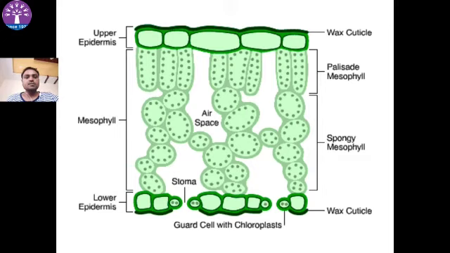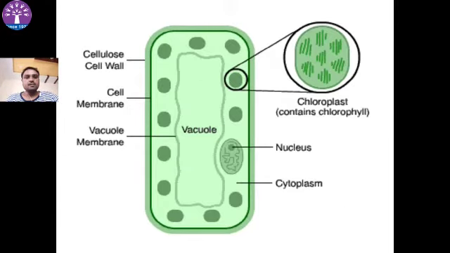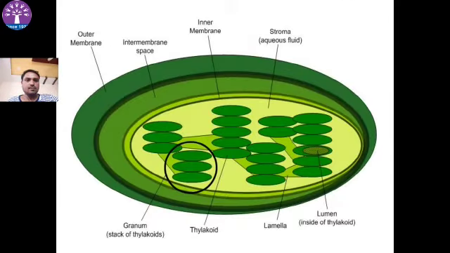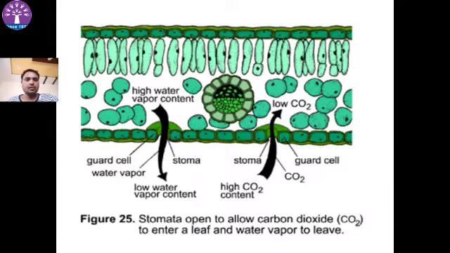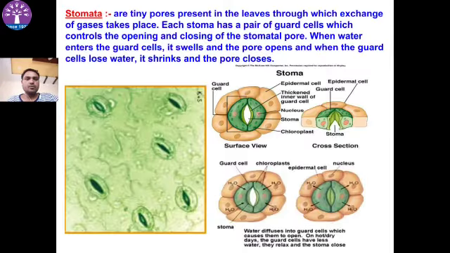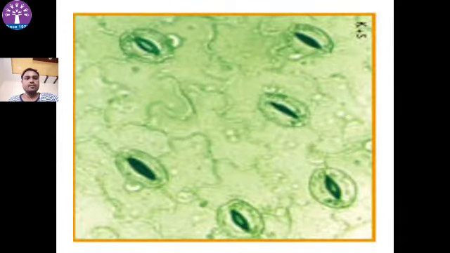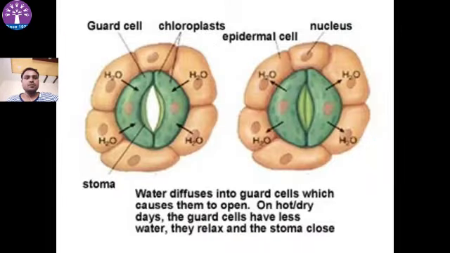Structure of chloroplast. Stomata open to allow carbon dioxide to enter the leaf and water vapor to leave. Stomata are the small openings present on the leaf. They are responsible for exchange of gases, CO2 and oxygen. They also release water vapor. Structure of stomata. Stomata are surrounded by guard cells: open stomata and closed stomata.